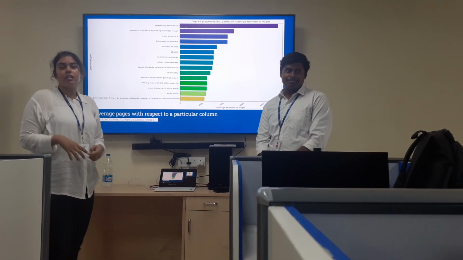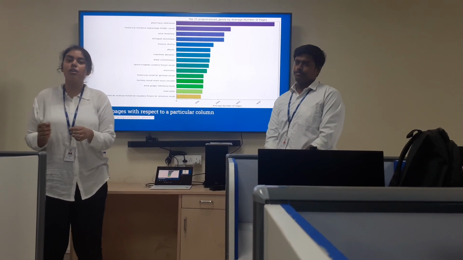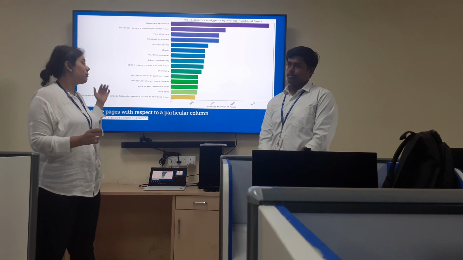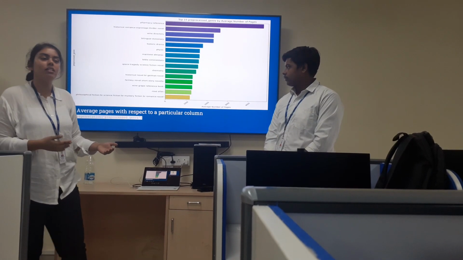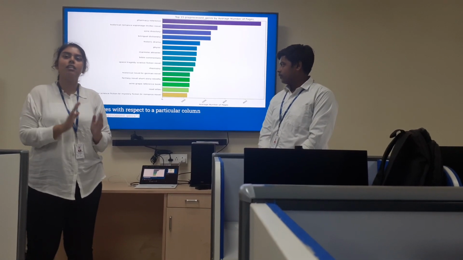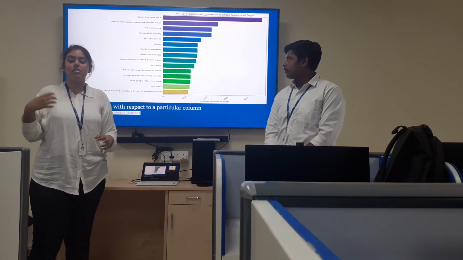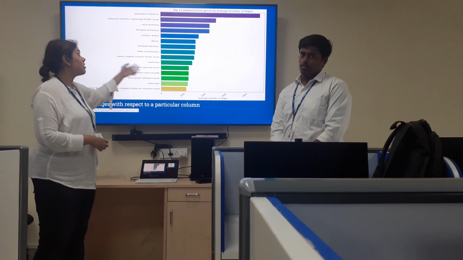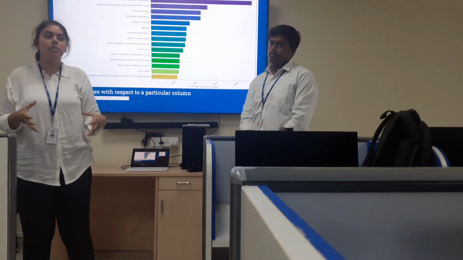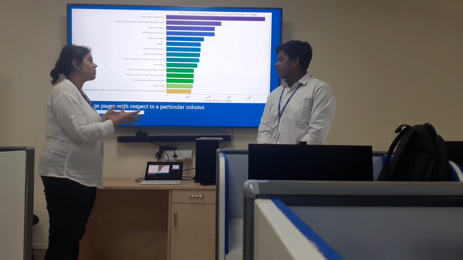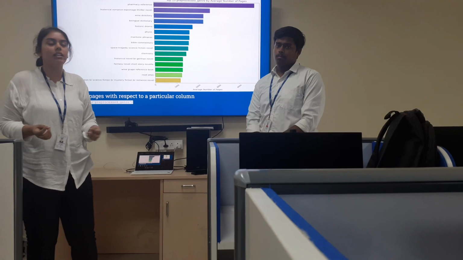Next we have pages relation. In our data, the pages column was in the form of text, like 235 pages. So before trying to find the average number of pages and relating it to any other column, we first pre-processed it, removed the word pages or any words, and then converted the text into numerical form. We have used median because there are a lot of categories, like pharmacy, that have the most average pages. So if we try to use mean instead of median, it will be too biased, and the graph will just show that pharmacy reference has an average of 6,000 pages, while normal novels have only 200 pages.